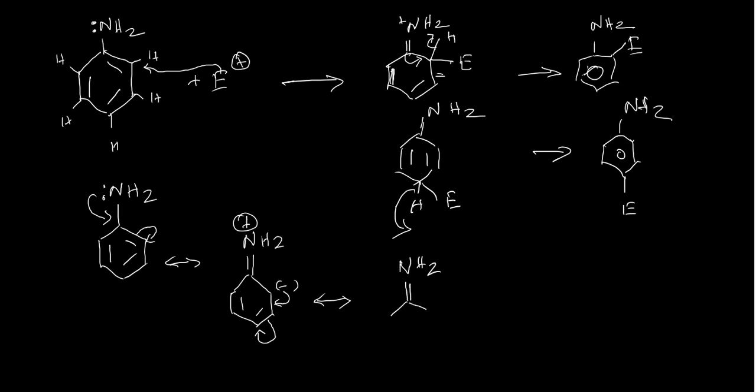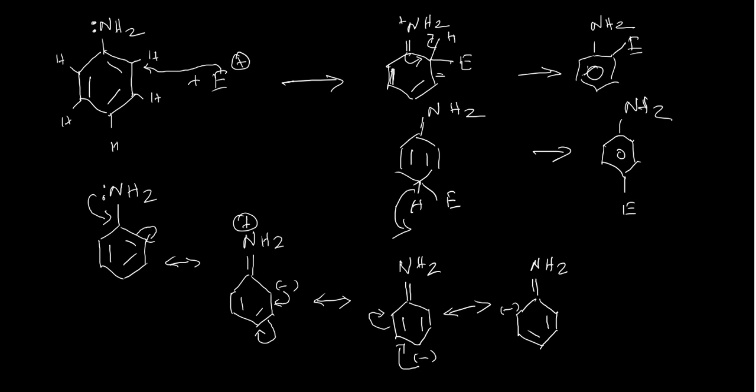Okay, then the minus charge will be shifted here, and this bond will be here. And when this electron goes here, this electron will go here as a consequence, and you will get a bond and a minus charge here, and a double bond here.